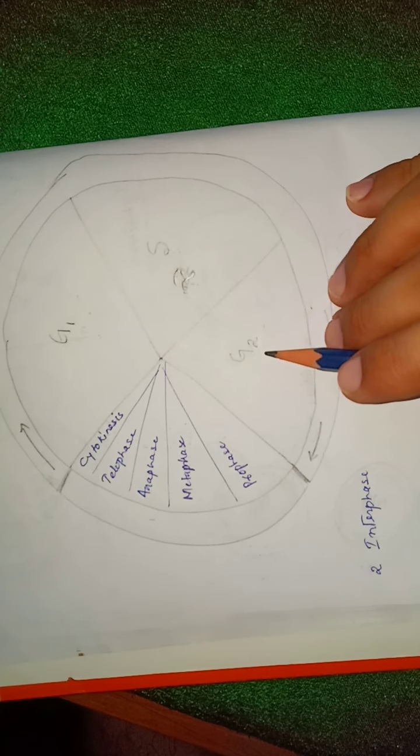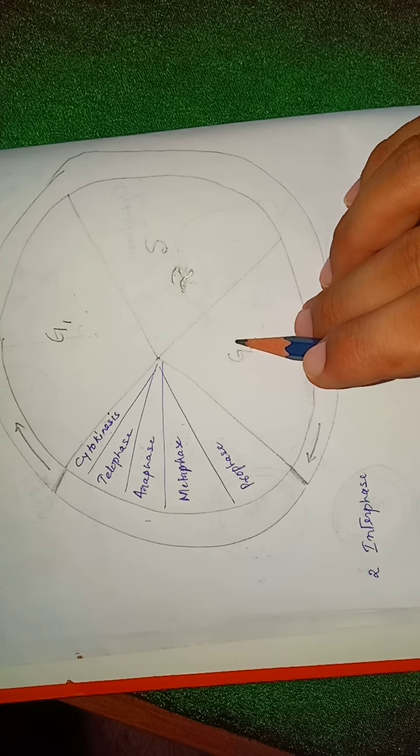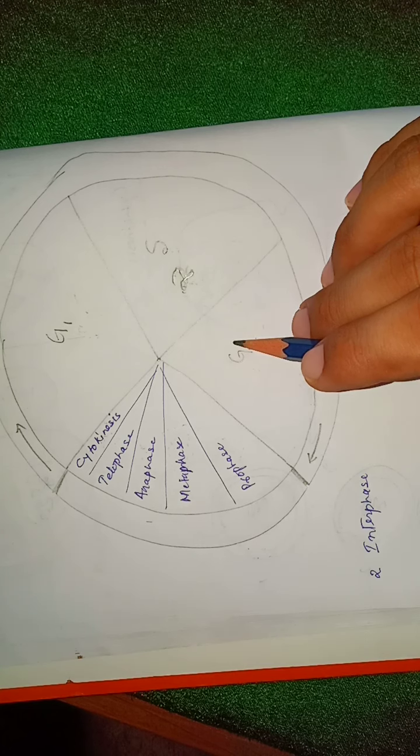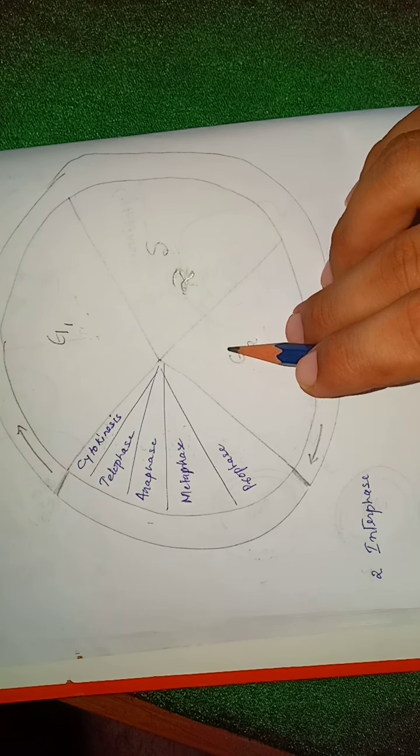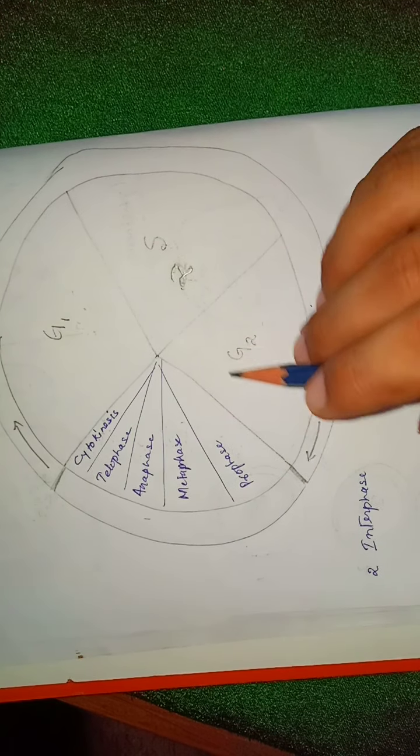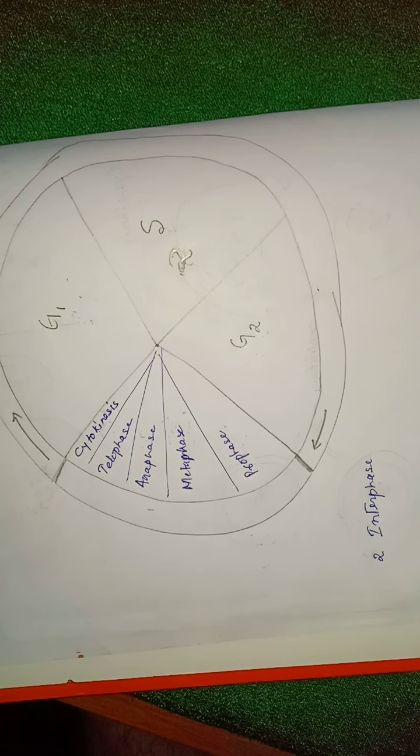Now the G2 phase. In the G2 phase, protein synthesis occurs in preparation for mitosis, while cell growth is still continuing.